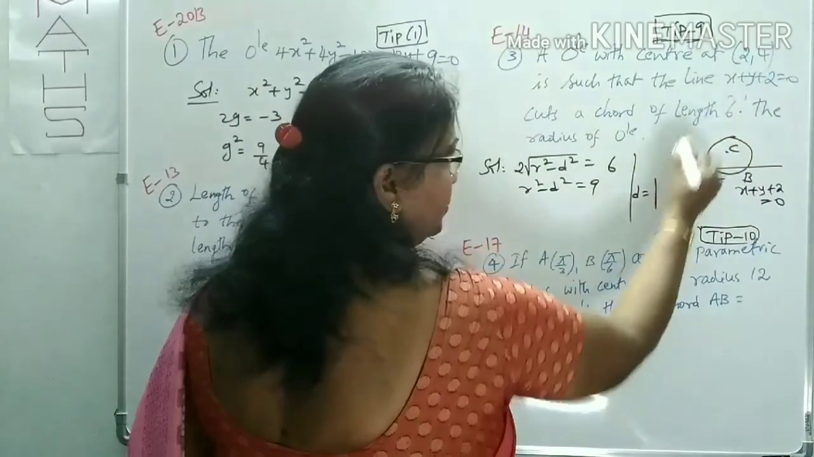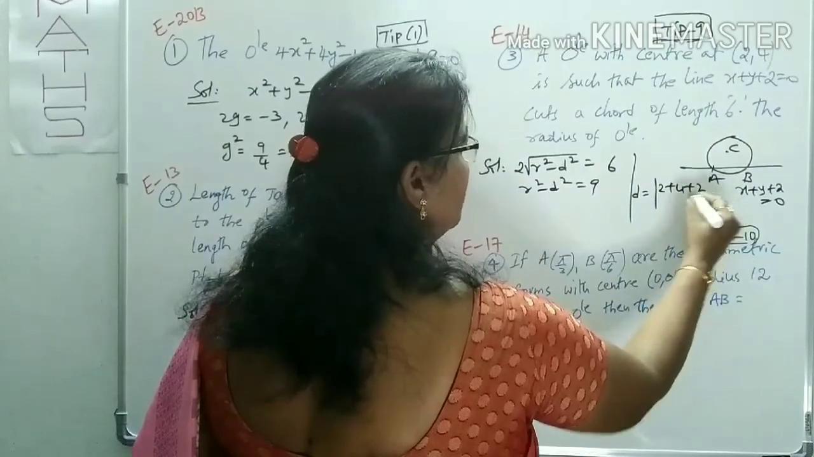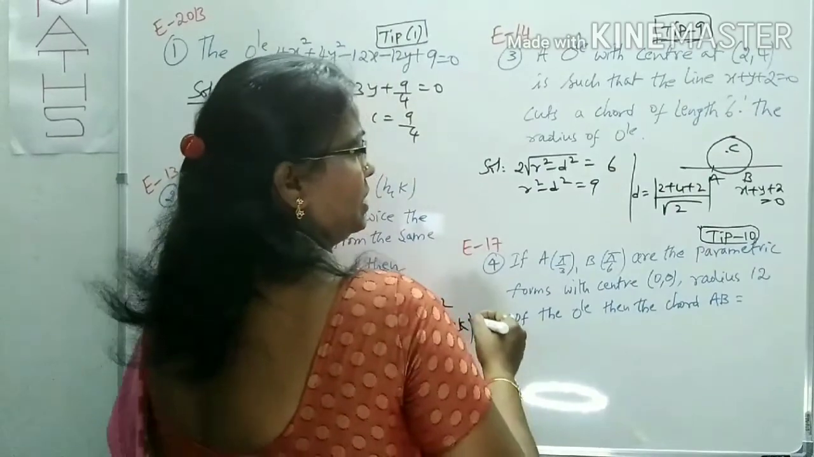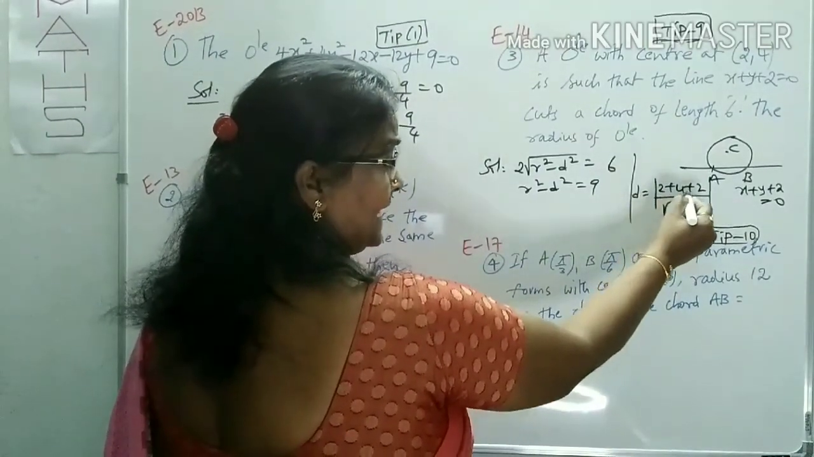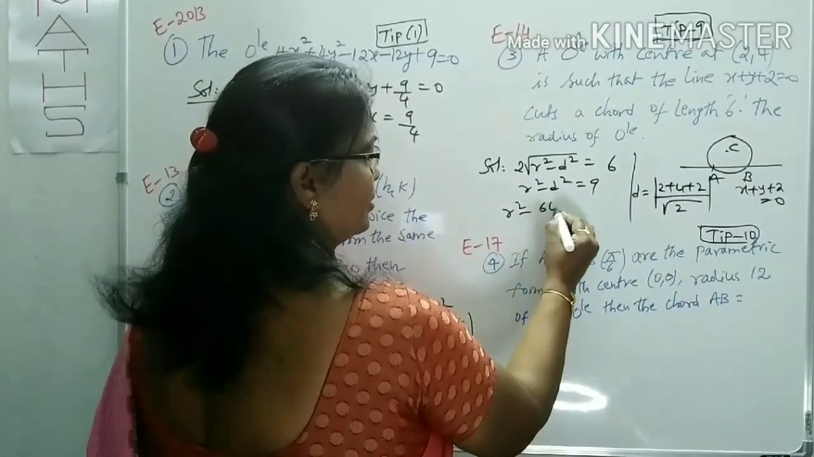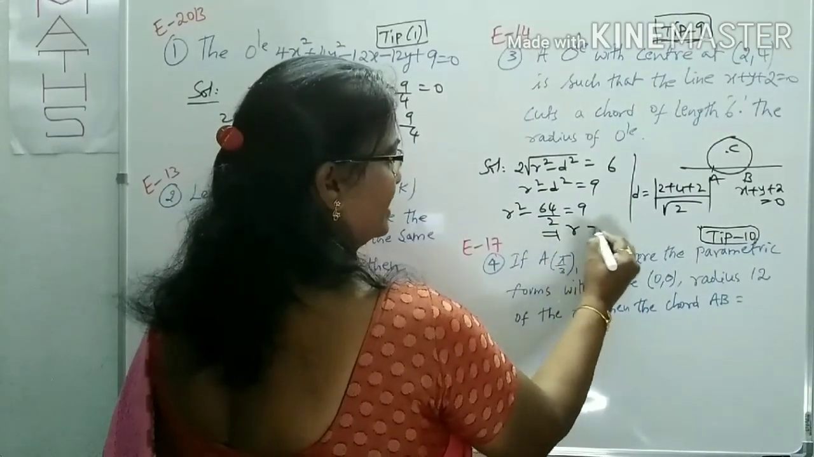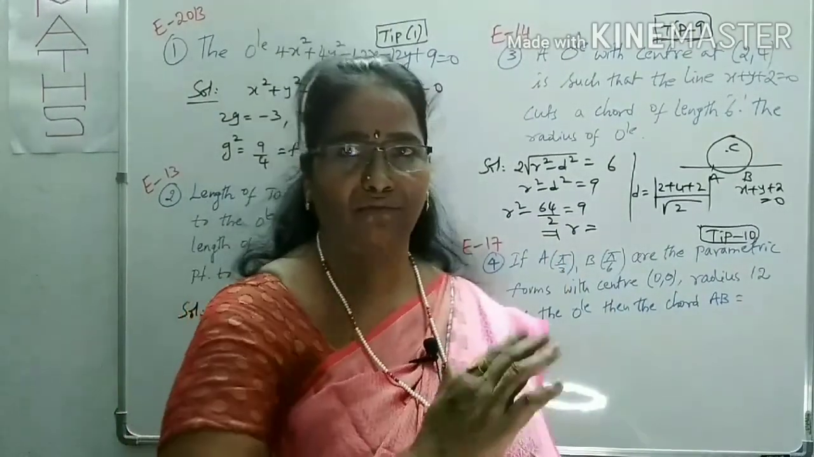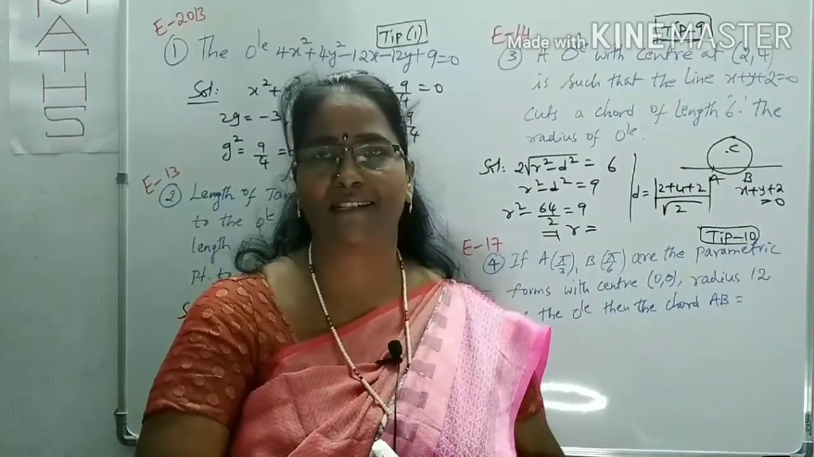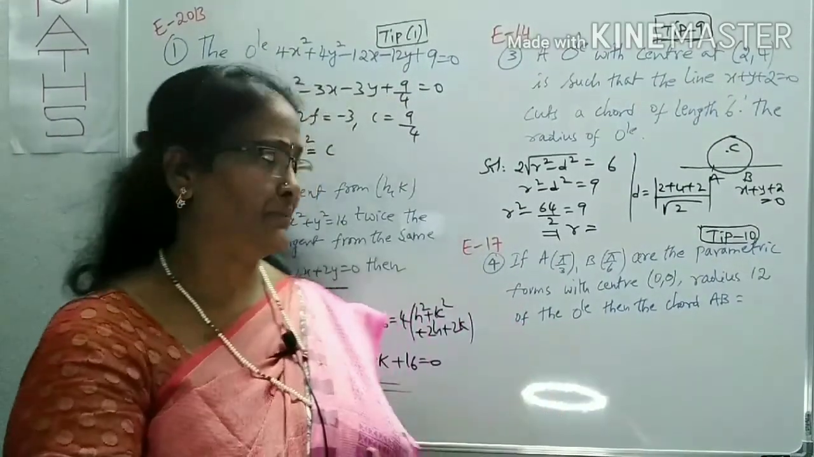In place of x we can take 2 plus 4 plus 2, divided by root a square plus b square, which is root 2. So this is 8 by root 2. So d is 8 by root 2. r square minus (8 by root 2) whole square, which is 64 by 2, is equal to 9. By simplification you can get the r value: r square is equal to 9 plus 64 by 2. From that you can easily find r. r is nothing but the radius of the circle. Is it clear?